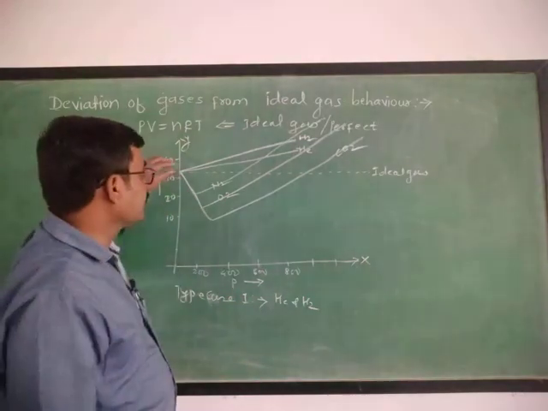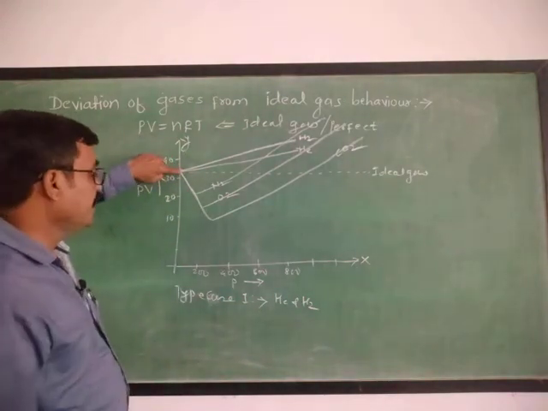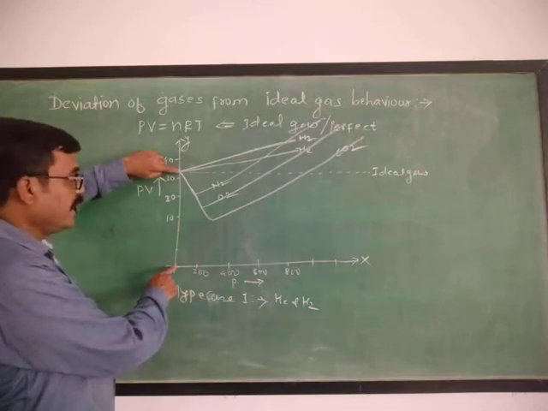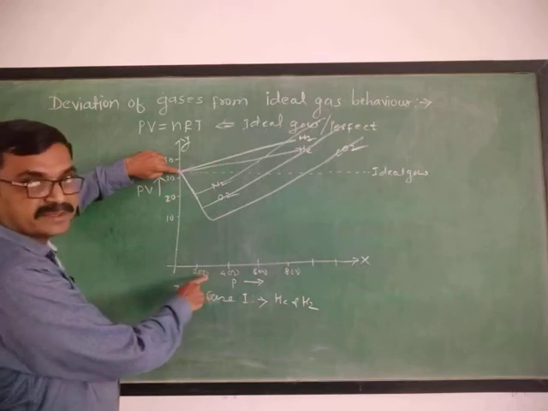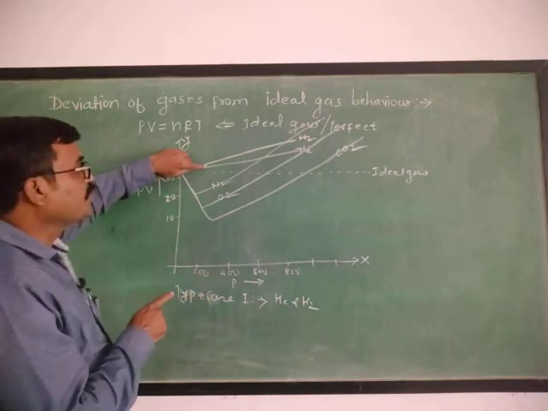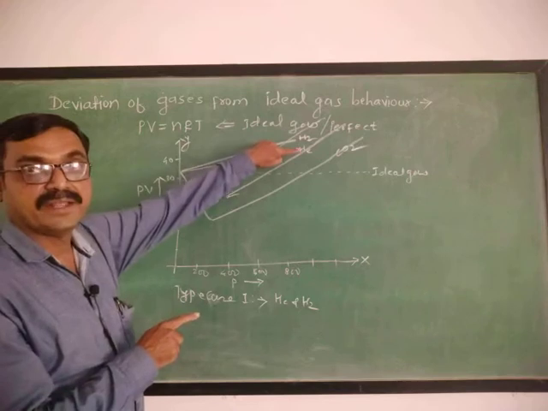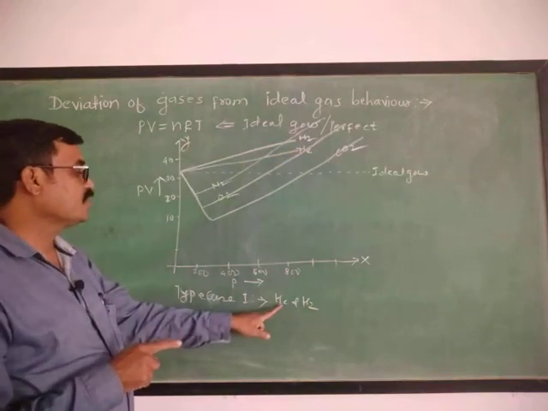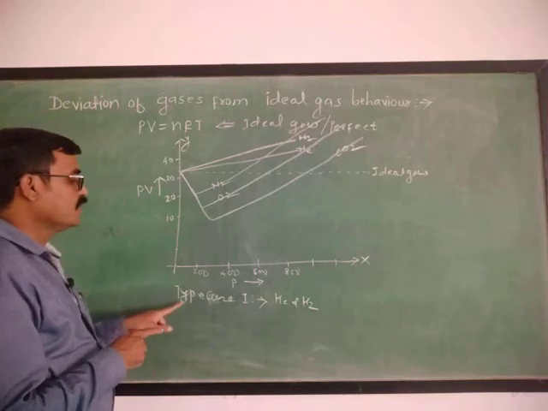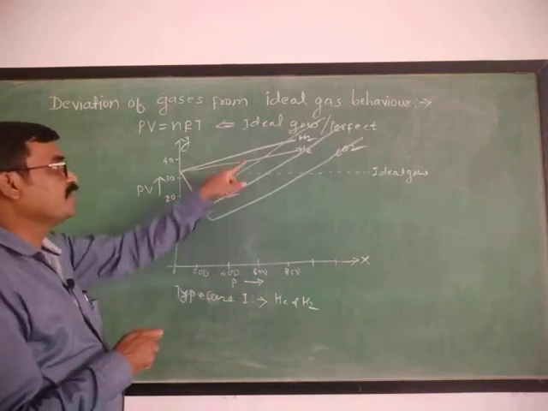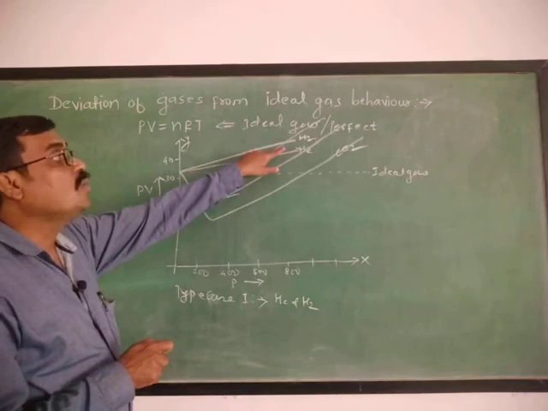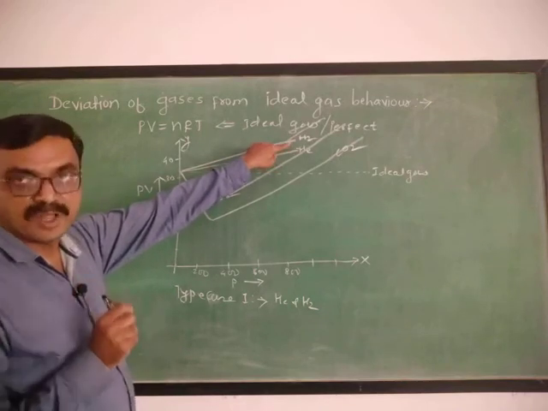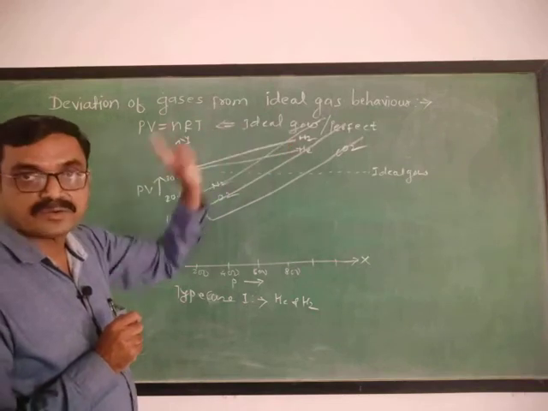For these 2 gases, initially at lower pressure some fixed value of PV is there, and as pressure increases, the product of PV also increases linearly with the pressure. These first type of curves are obtained for molecules having smaller size like helium and hydrogen.